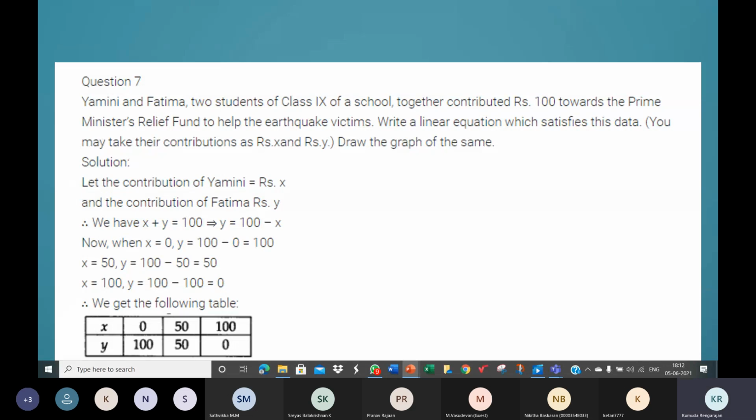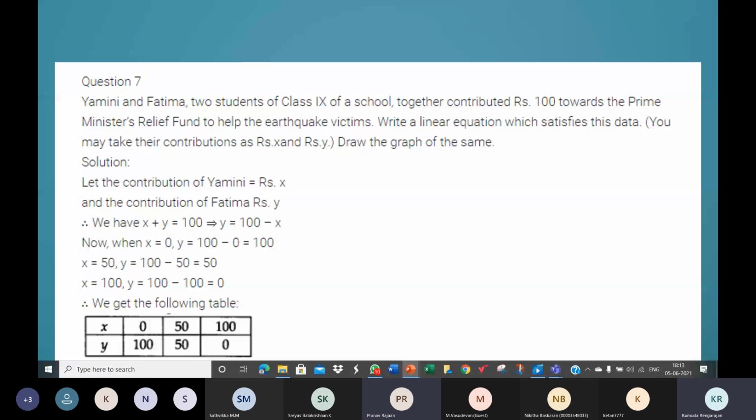You just have to shift the position of your y-axis. Your scale is also fine. The scale is not the problem. The problem is you have taken the y-axis in the middle of the graph sheet. You just shift the position, so you will get more space for the positive values on the x-axis.